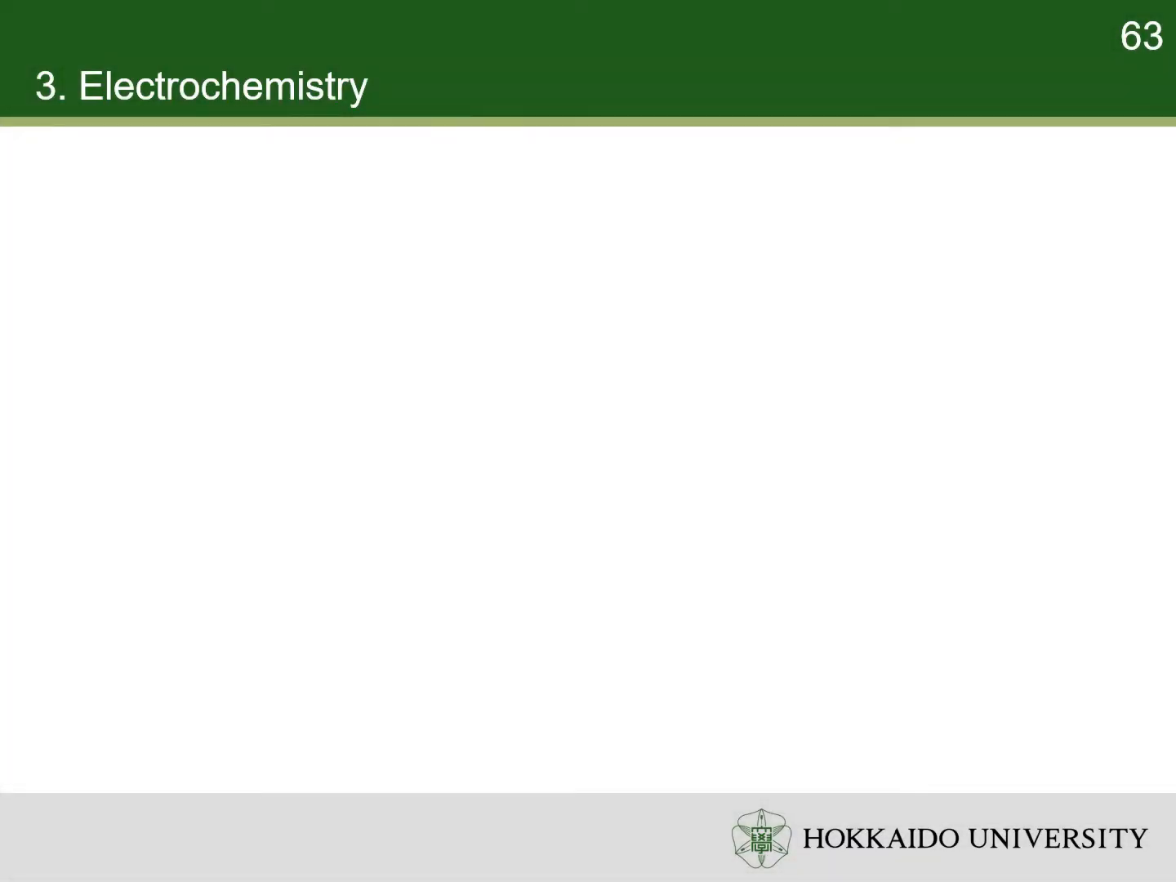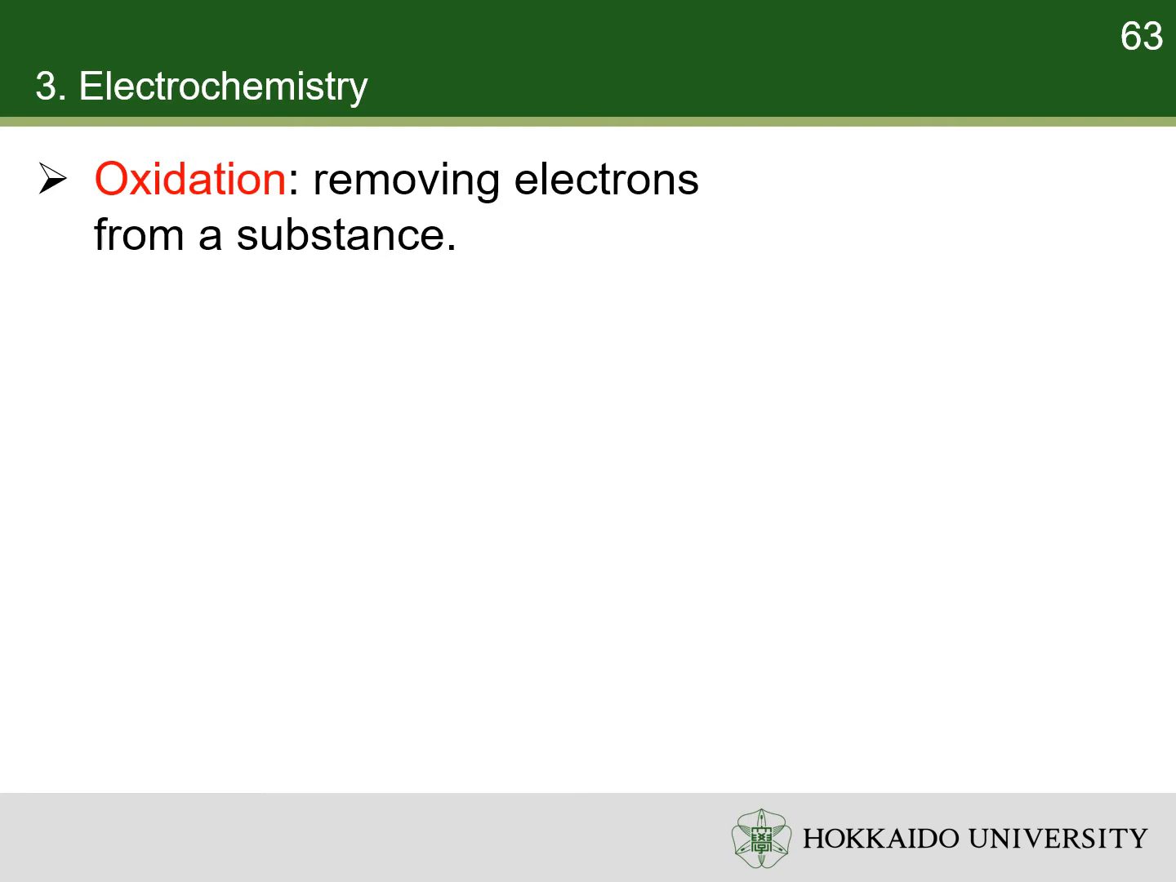Now, let's move on our discussion to electrochemistry. Electrochemistry is based on the concepts of oxidation and reduction. Oxidation is the complete, net removal of one or more electrons from a substance, also called de-electronation, and an increase in the oxidation number of it. For example, when 2 electrons are removed from a copper atom, it is oxidized to form a cupric ion.